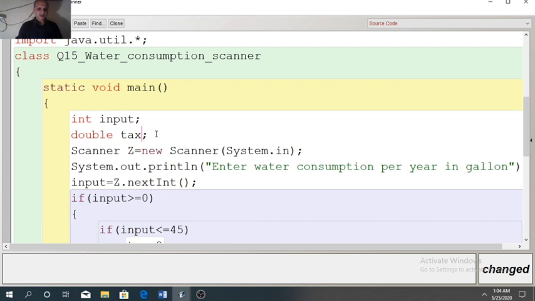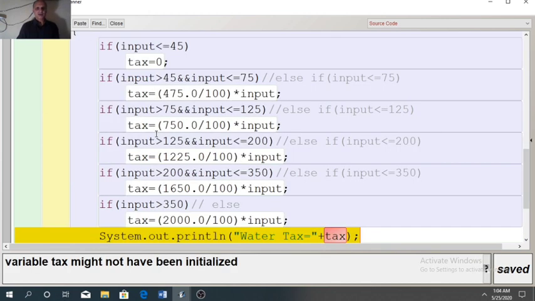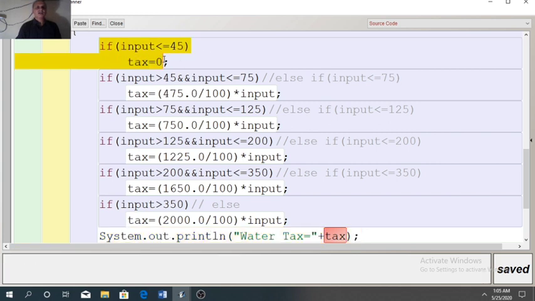If we compile it again, you can see here it is showing the error. Variable tax might not have been initialized. So why this message appears? Reason is that whenever you store the value in the variable tax, that depends on if condition. Tax will store 0 when this condition will satisfy.